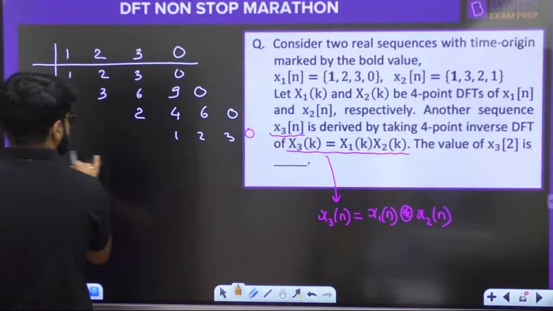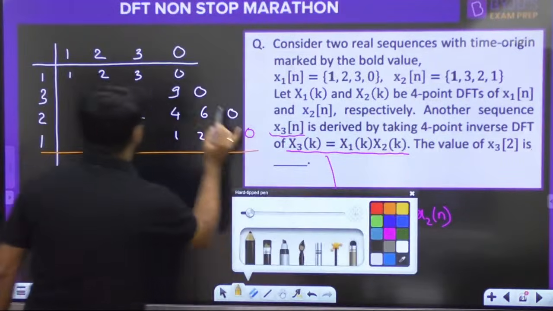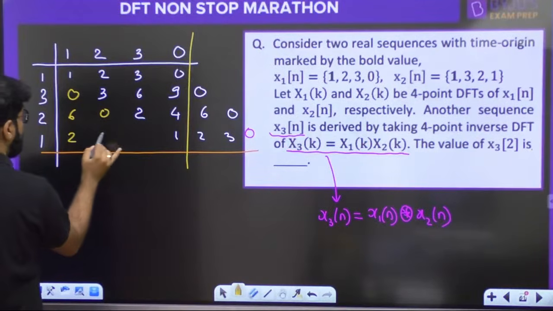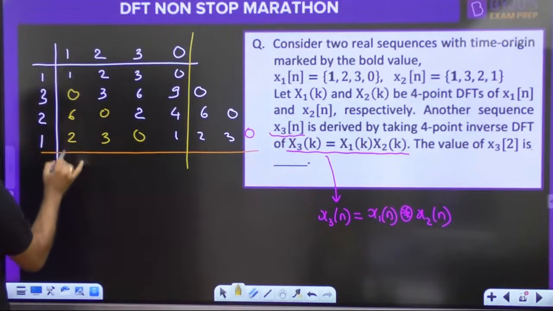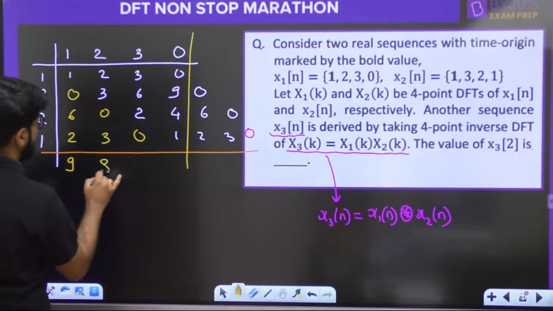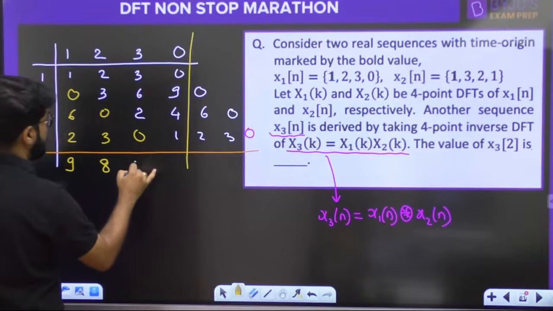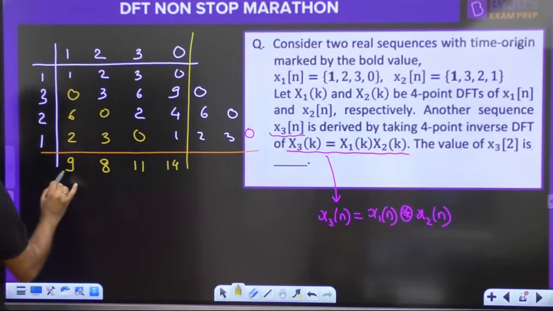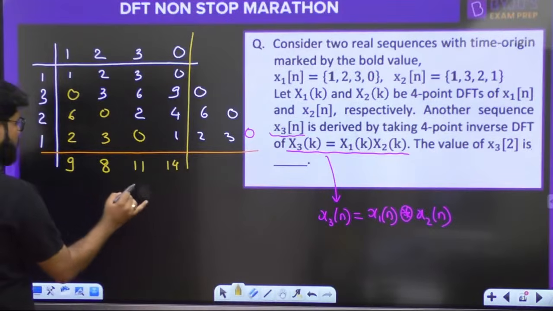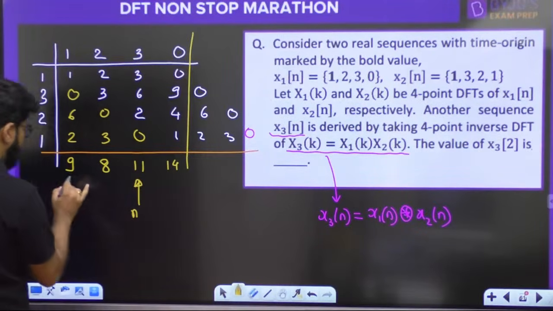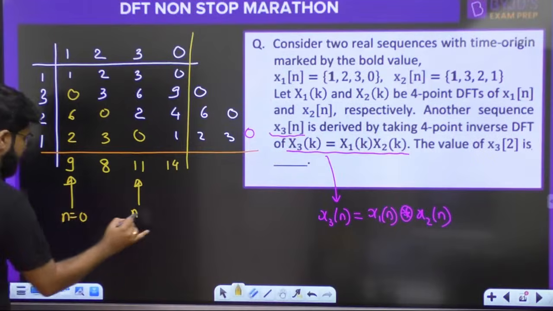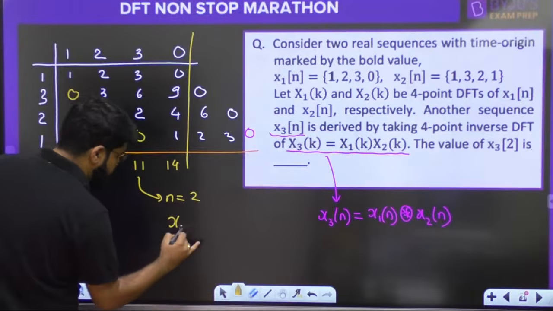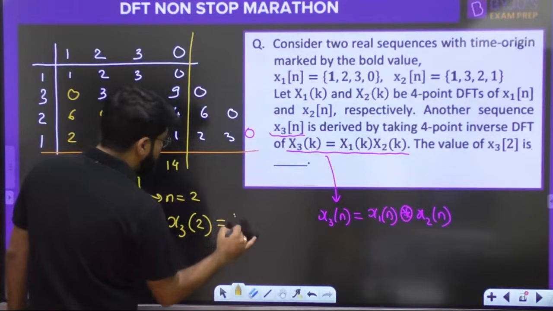Right, so what is my answer? To write down the answer, we first have to do the circular folding at this window. ये हो जाएगा 0 इधर, 6 and 0 and 2 3 0. What is the answer here? This is 9. This part is equal to 8. Now this part is equal to 11 and this is equal to 14. We want the value of x3, so 0, 1, 2. ये origin होता है ना, n equal to 0 is the beginning, so this one is n equal to 2. What is the value of the convolution at n equal to 2? Answer is 11.